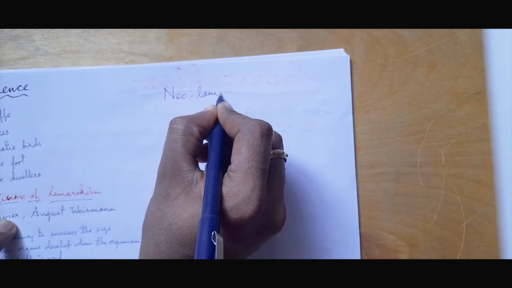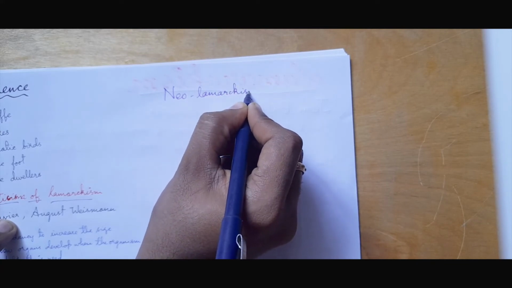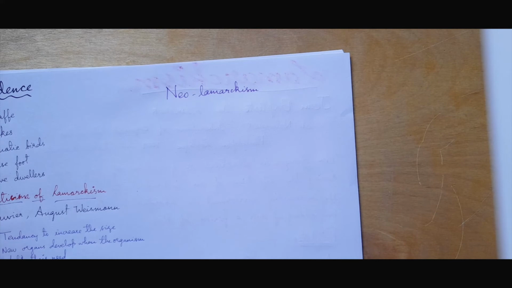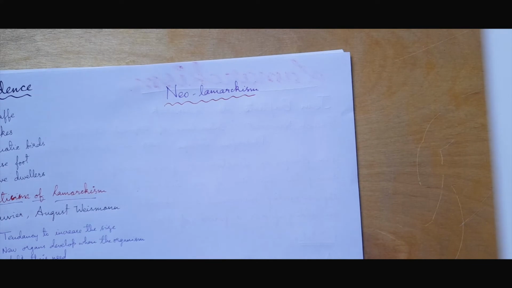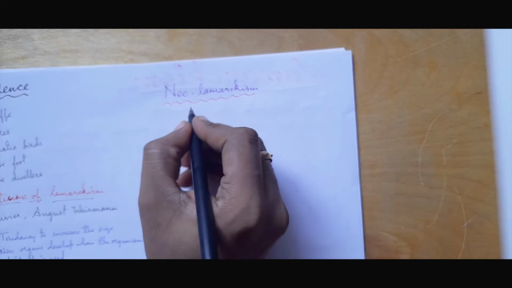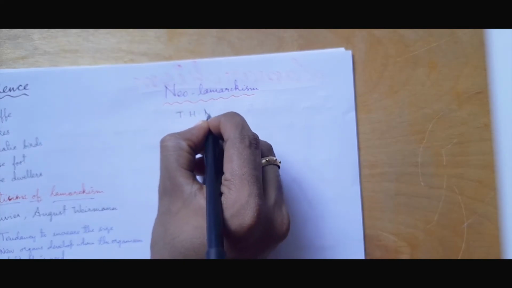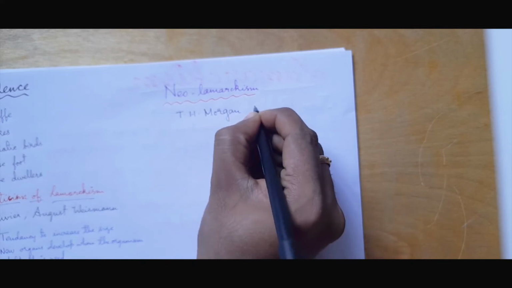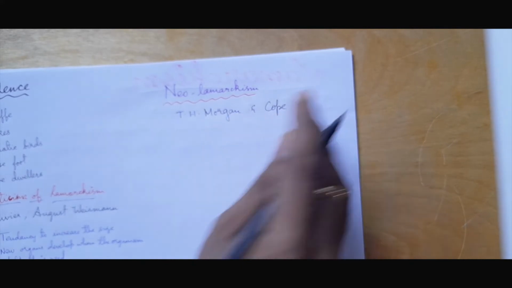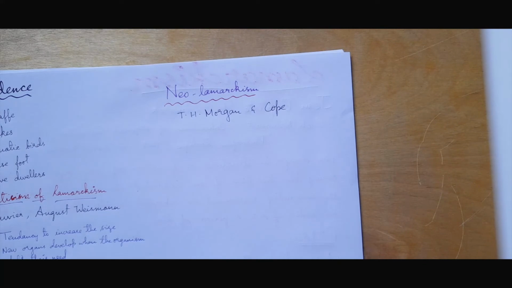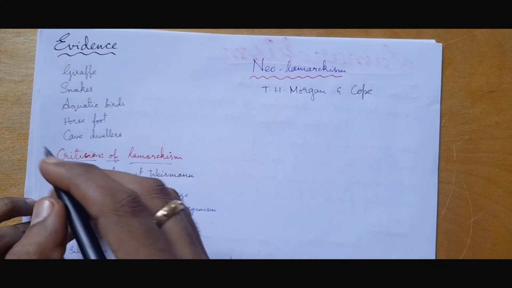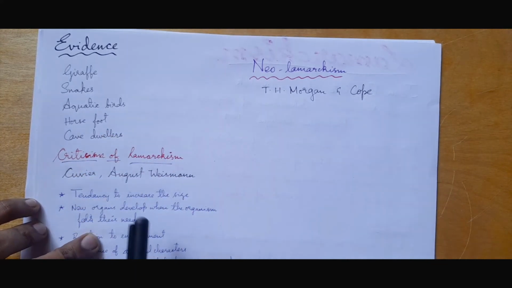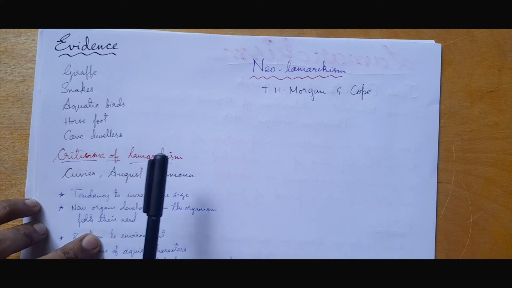Neo-Lamarckism is nothing but the modern approach towards Lamarckism, with scientists who approve the postulates of Lamarckism. They try to prove what Lamarck had said in the beginning. For Neo-Lamarckism, we can name two great scientists, T.H. Morgan and Cope. They support Lamarck. They say the acquired characters are incorporated in the germ plasm.